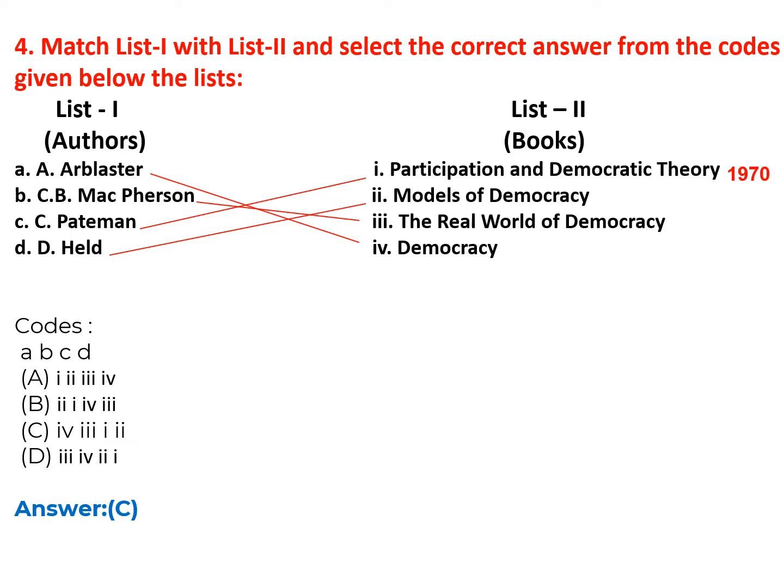Let us see the publication year of these books. Participation and Democratic Theory was published in 1970. Models of Democracy was published in 1987. The Real World of Democracy was published in 1965. Democracy was published in 1987. Sometimes these books are asked for arranging in a chronological order. So if you know the year precisely, then you can arrange these books in a chronological order.